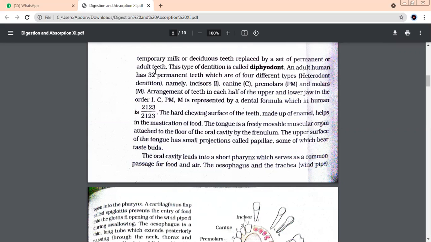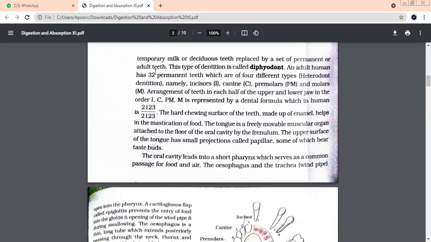At least speak out yes and no, children. Do you know what is thecodont arrangement? Always remember that bulb and holder arrangement. Every tooth has its own socket fixed over there. Then diphyodont, two sets of teeth, deciduous and permanent. And which is the third new word we have done about human dentition? Heterodont arrangement, because hetero means different and homo means same. So we have different types of teeth.